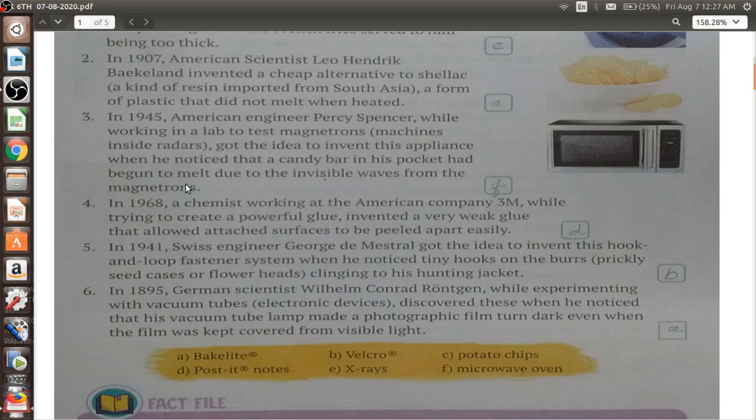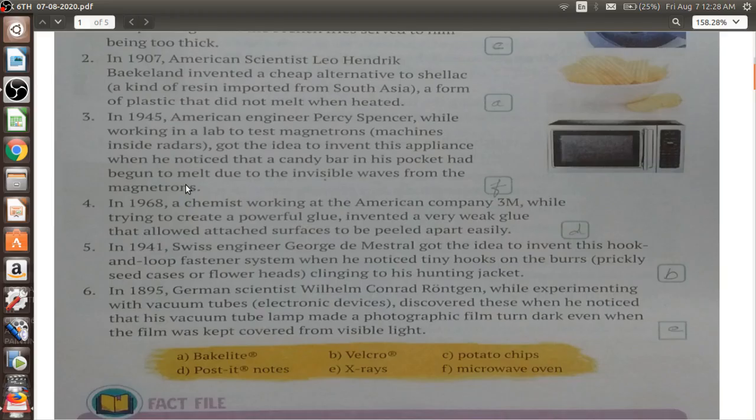Is that clear? With this idea, that if a substance is kept inside the pocket and some rays are passed there, the candy or the chocolate starts melting, on that same concept he discovered this microwave oven.